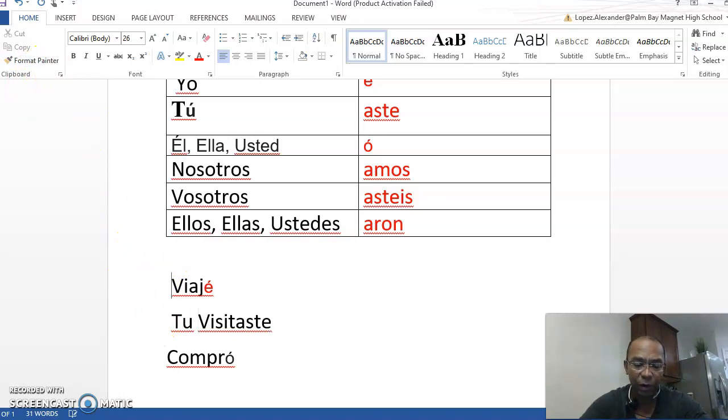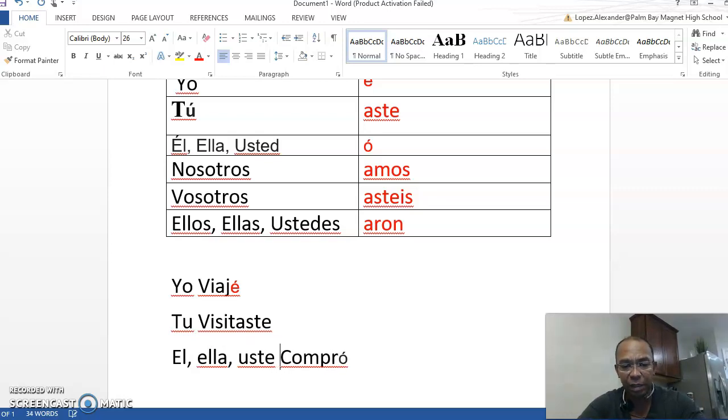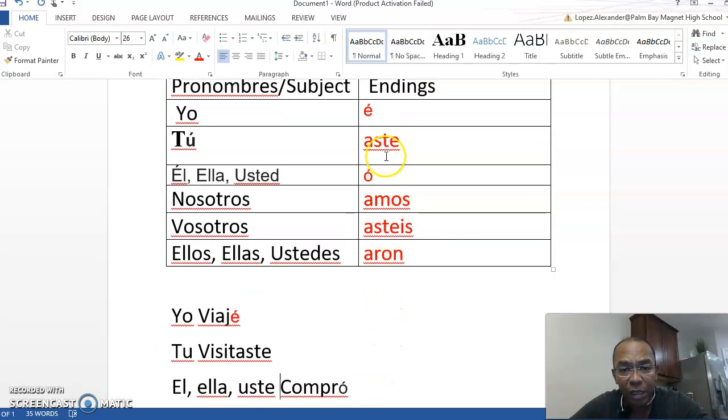This is for yo. Compró could be for él, ella, or usted, you in the formal form. So these are the endings: é for yo, aste for tú, ó for él, amos for nosotros, asteis for vosotros, and aron for ellos, ellas, ustedes.